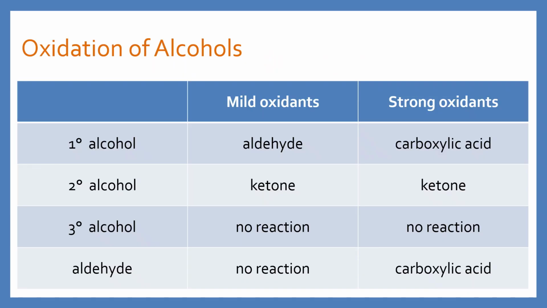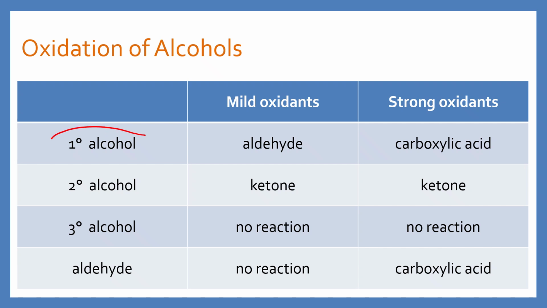Before we get started actually looking at the reactions, it's important to note that it's going to look like we're learning a lot of different things, but we're really not. There are mild oxidants and strong oxidants, and depending on the substitution of the alcohol you're reacting with, there's only one possible outcome in each of these combinations.